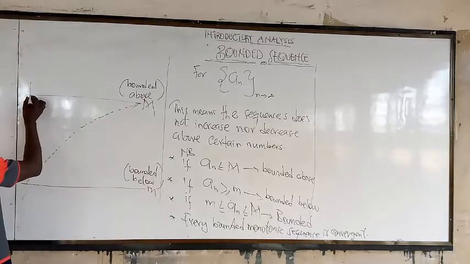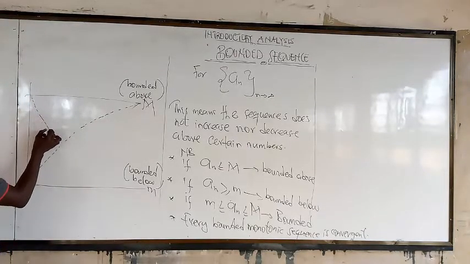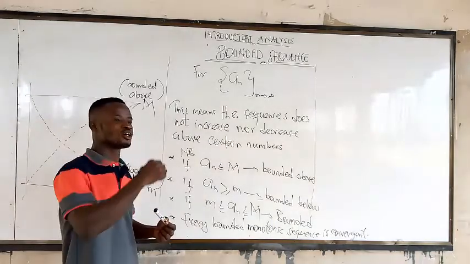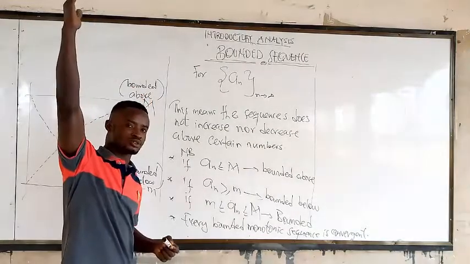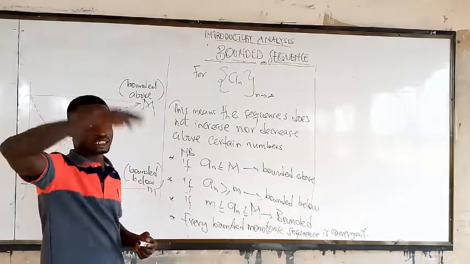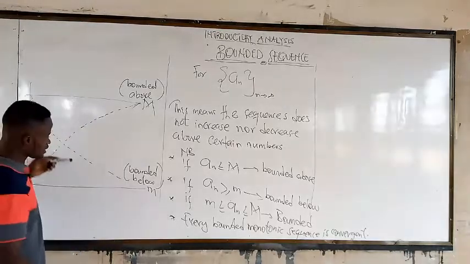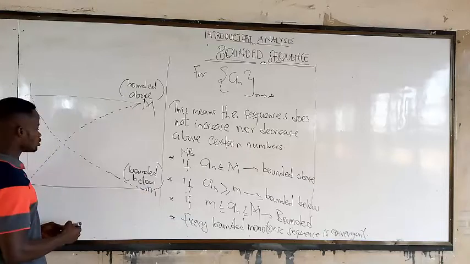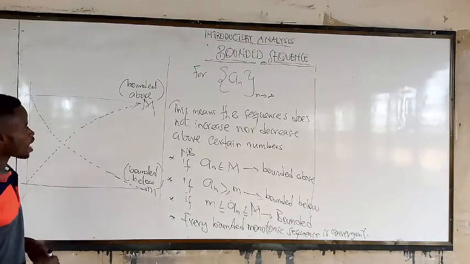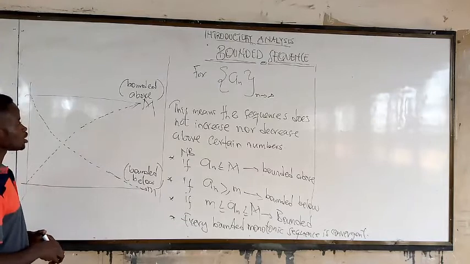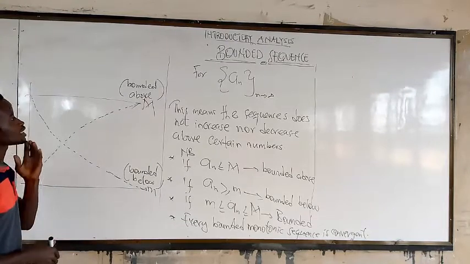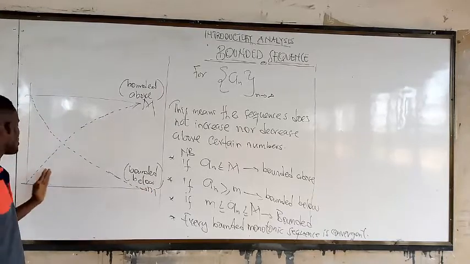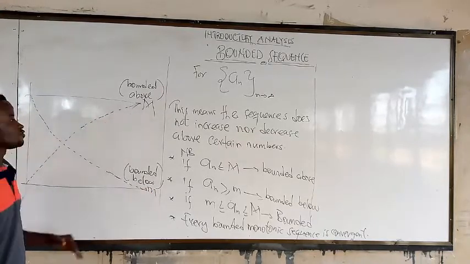But if it's from the greatest value and it's decreasing, for instance 20, 15, 10, like that, this is decreasing. And when it gets to n, this is bounded below. So you should be able to analyze the two, bounded above and bounded below: from the greatest to the least, and from the least to the greatest.